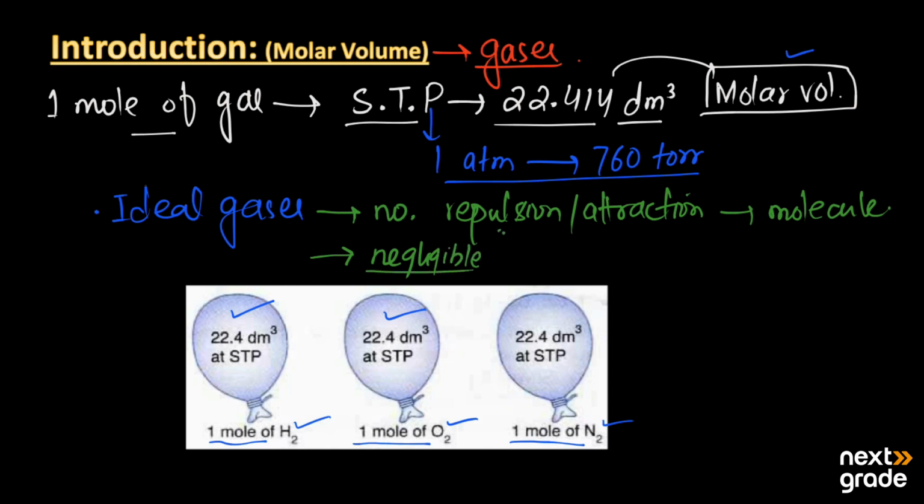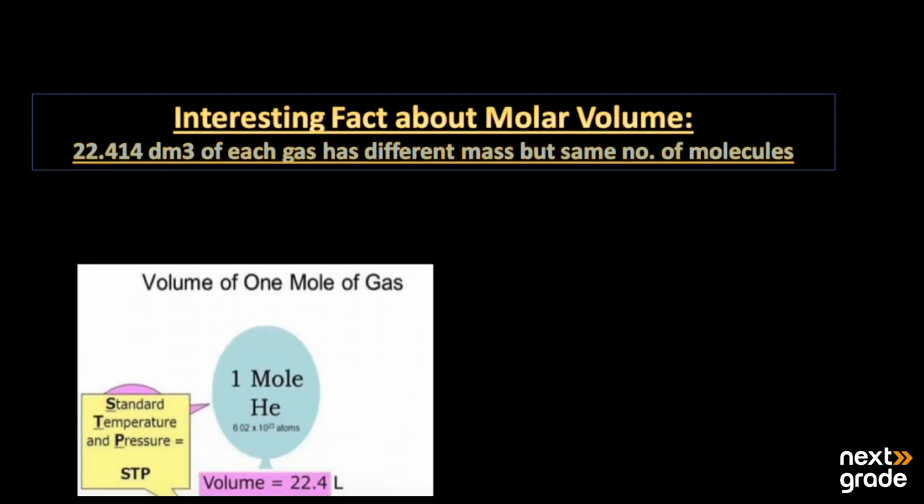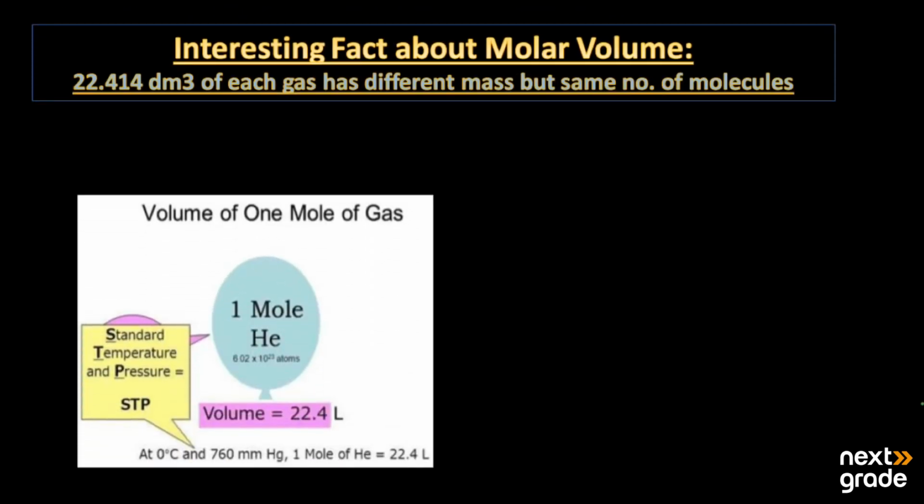When these properties are present in the gases, then the gas is said to be ideal at standard temperature and pressure. Next, we have the interesting fact about the molar volume.